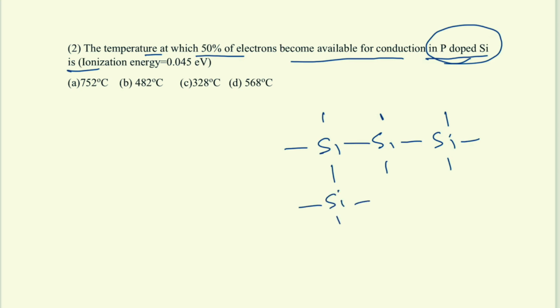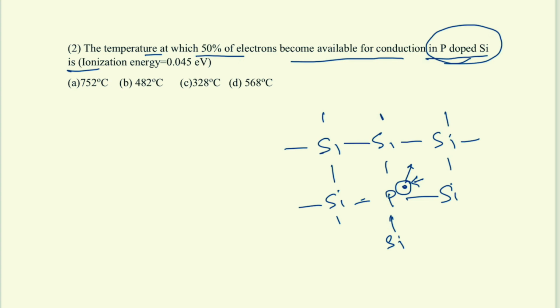Okay. But when we are adding phosphorus, what will happen? It will also be connected to another silicon here, but it has an extra electron because it is pentavalent, and this electron is loosely bound, and that will be easily promoted to the conduction band.